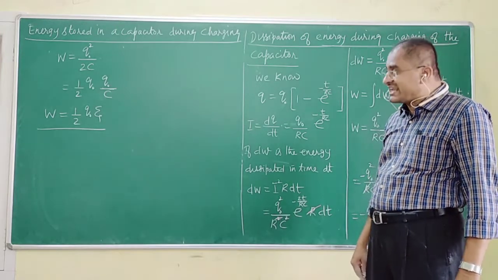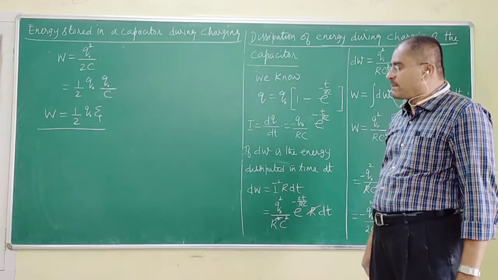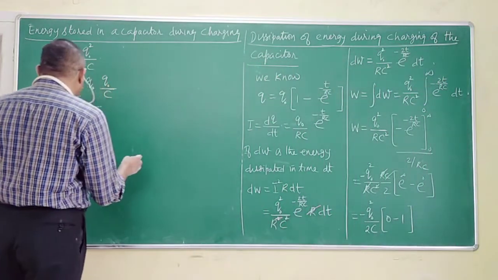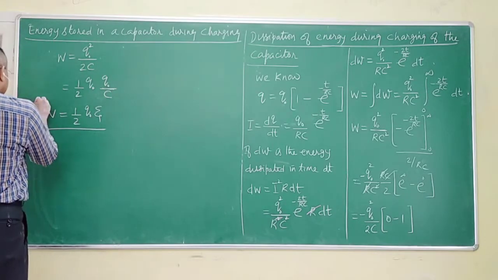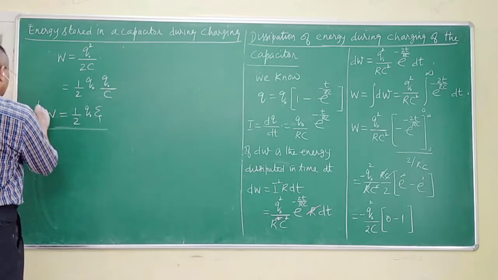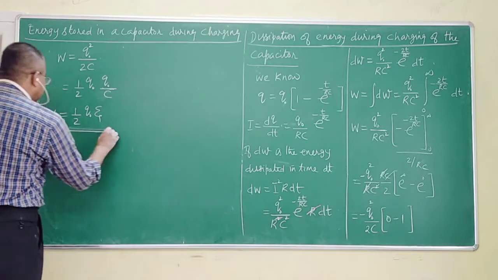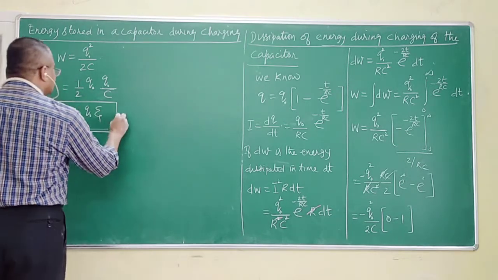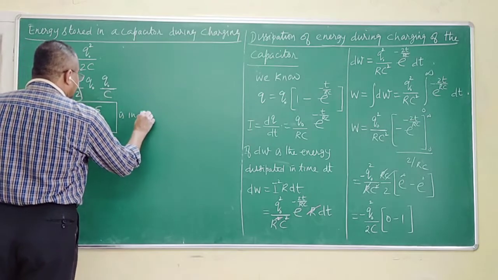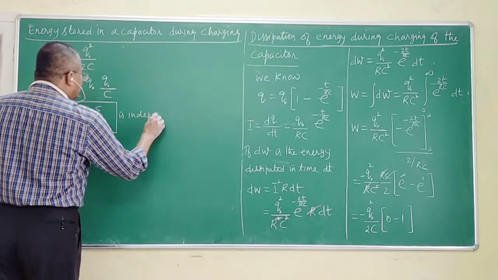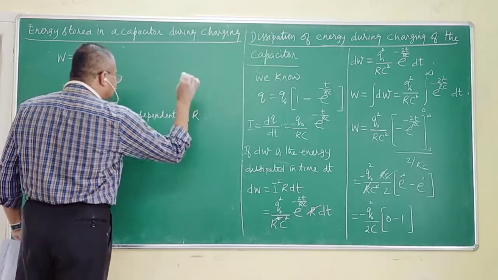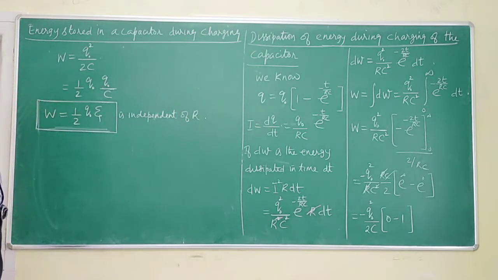E stands for EMF. You can see this expression for energy dissipated is independent of R. There is no R there.